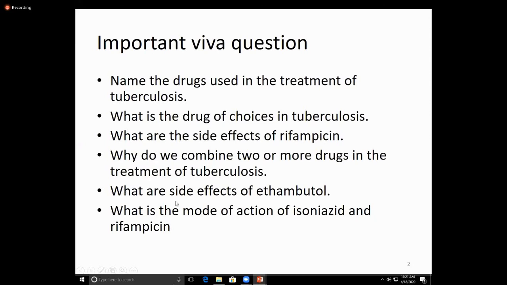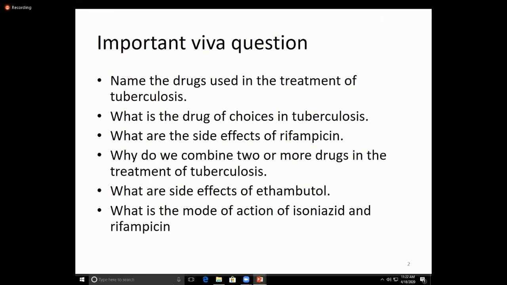So these are a few examples of the questions that examiners ask in exams, the interactive session. So you should know. They ask about rifampicin, ethambutol, para-aminosalicylic acid, and fluoroquinolones, the mechanism of action and side effects. So you should know the side effects.